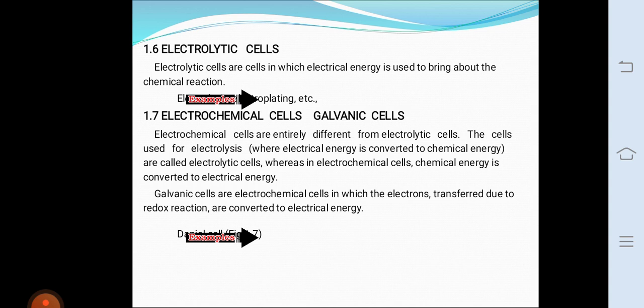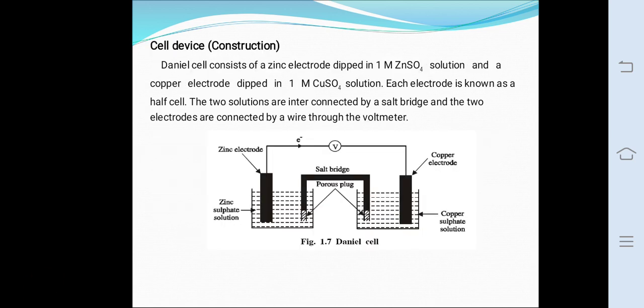The Daniel cell consists of a zinc electrode dipped in 1 molar zinc sulfate solution and a copper electrode dipped in 1 molar copper sulfate solution. Each electrode is known as a half cell. The two solutions are connected by a salt bridge and the two electrodes are connected by a wire through the voltmeter.